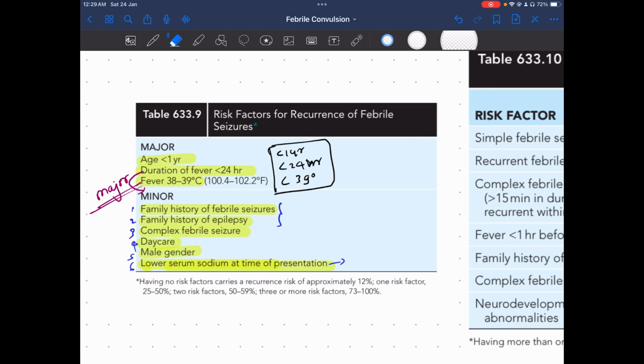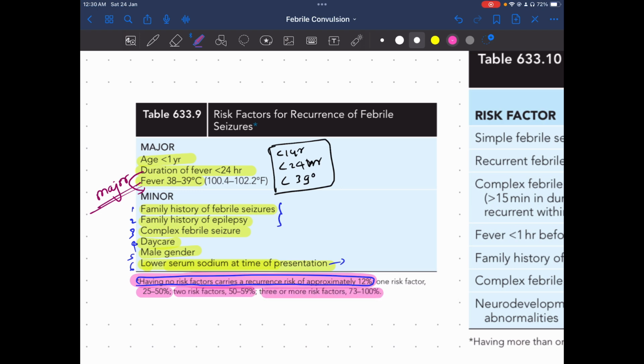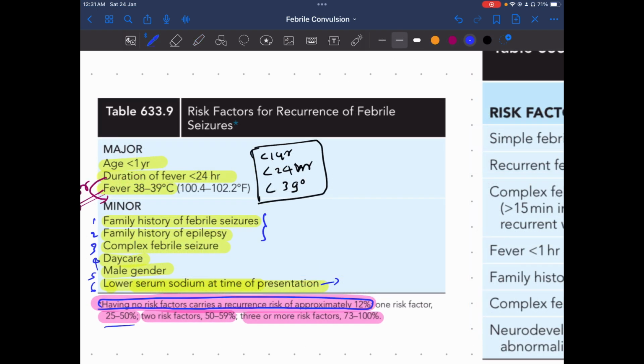Please remember that if anyone is having no risk factor, the chances of recurrence of febrile seizure is 12%. Remember this line. The examiner will trick you. No risk factor, what are the chances of next febrile seizure? If child is having one risk factor, then 25 to 30%. If two risk factors, 50 to 59%. Three or more risk factors, 79 to 100%.